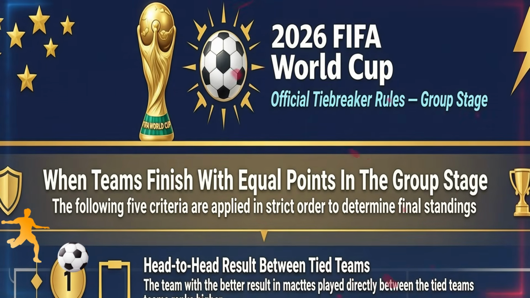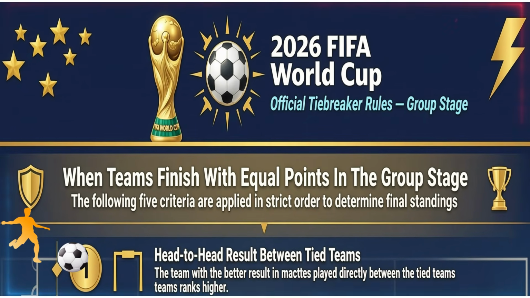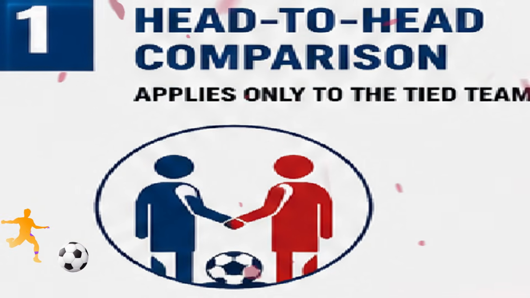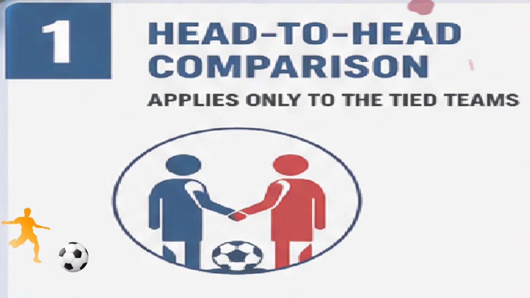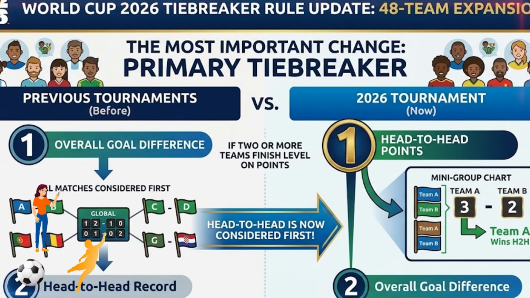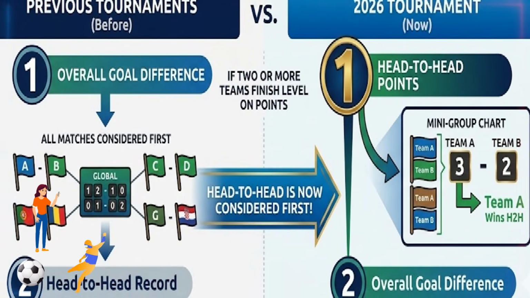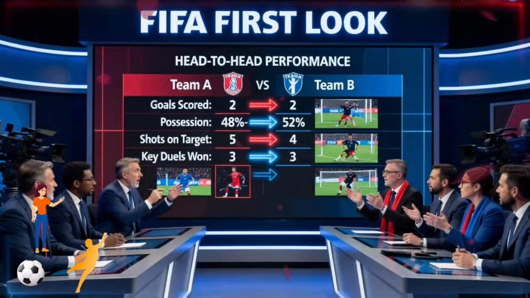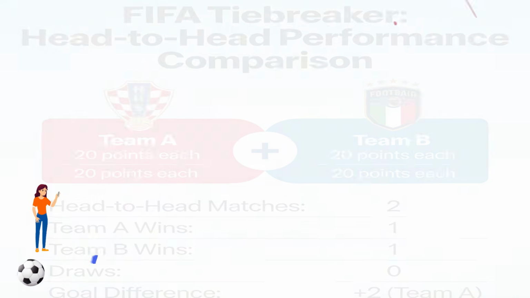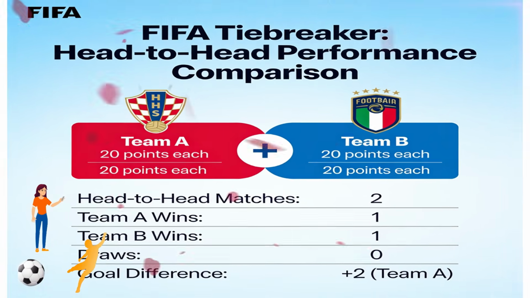The most important change. One of the biggest changes for World Cup 2026 is that head-to-head records are now the primary tiebreak. In previous tournaments, overall goal difference was considered before head-to-head results. Now, if two or more teams finish level on points, FIFA first looks at how those teams performed against each other.